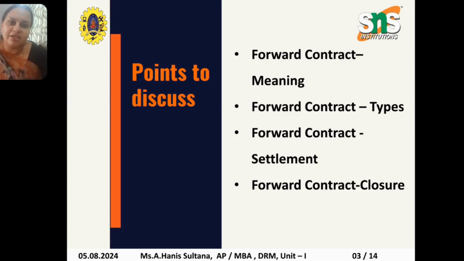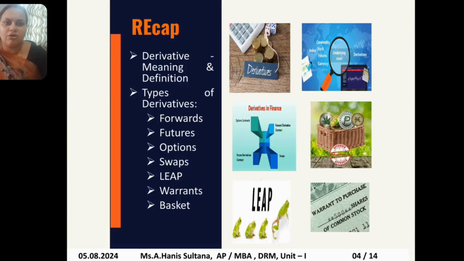that is the meaning of the forward contract, which we have already discussed, and now we have to check the forward contract types, how the forward contract settlement is done, and how the forward contract closure is maintained. So the settlement is different from that of closure. Okay, so recap: derivatives and meaning, types of derivatives, so leaps, warrants, swaps, all these things which we have discussed.